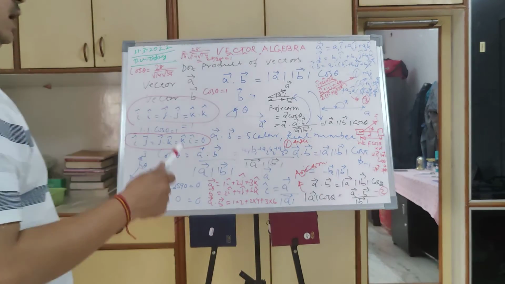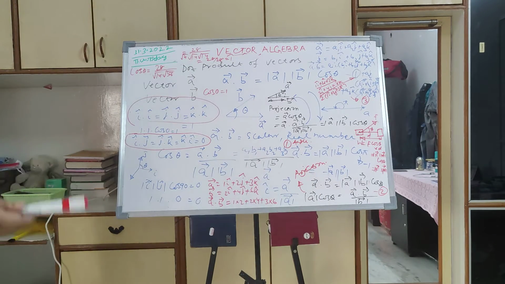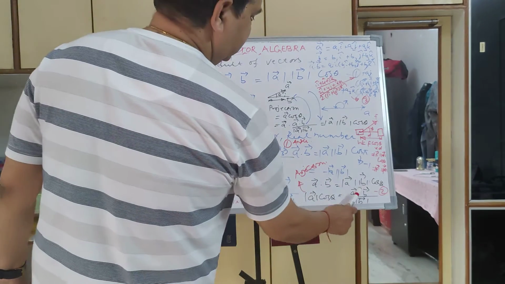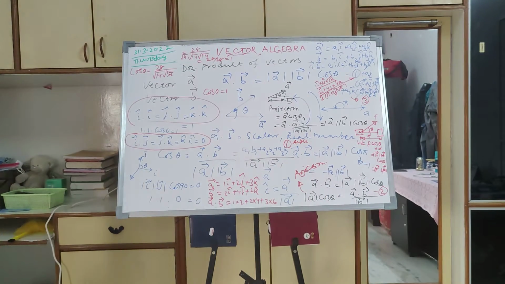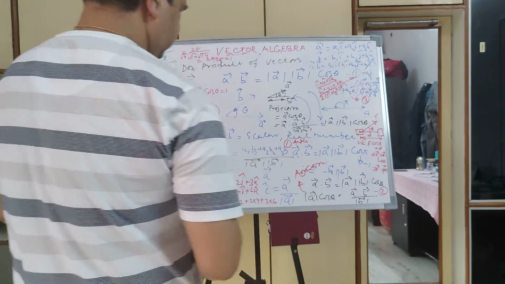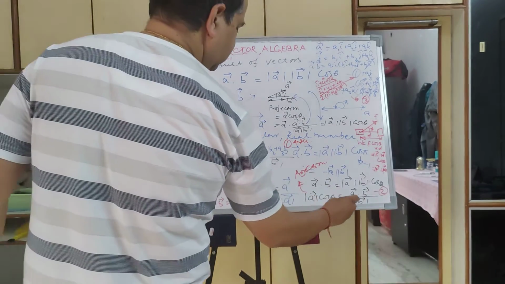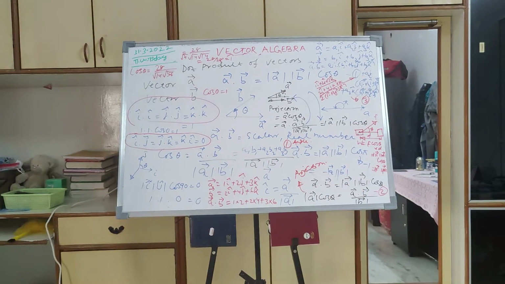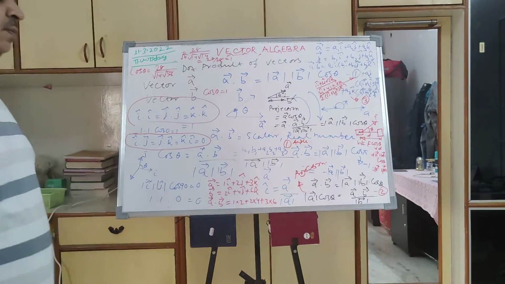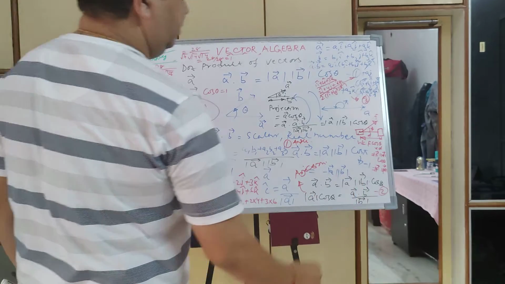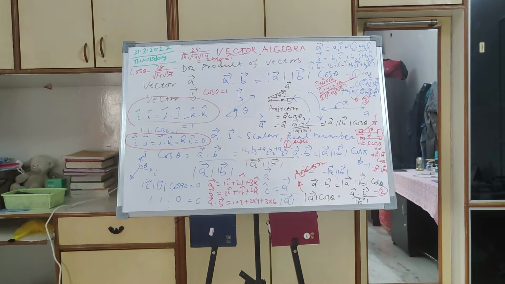So suppose somebody asks you what is the projection of A on B, then the formula is A vector dot B vector divided by the magnitude of B. So this term is called the projection of A on B. Similarly, the projection of B on A will have the numerator the same, but instead of the magnitude of B it will be the magnitude of A. That is what we have discussed.